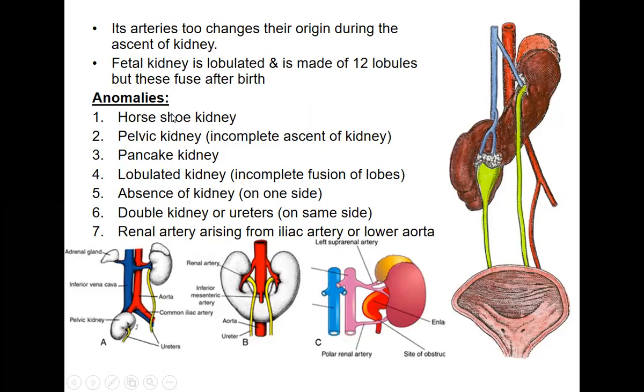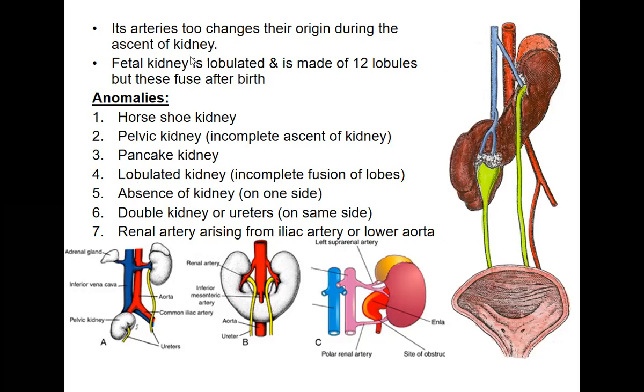Okay. One is the horseshoe-shaped kidney. If you see this structure here, when the two kidneys are present in the pelvis, the lower parts of the kidneys might get fused, because in the pelvis they are very close to each other. Sometimes the lower poles of both kidneys might fuse and it looks like a horseshoe. So this is called the horseshoe-shaped kidney.